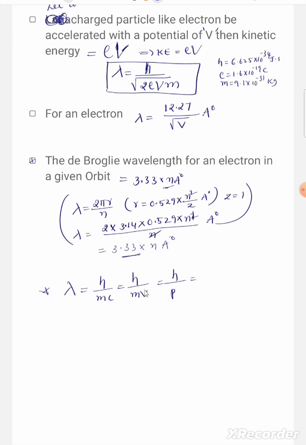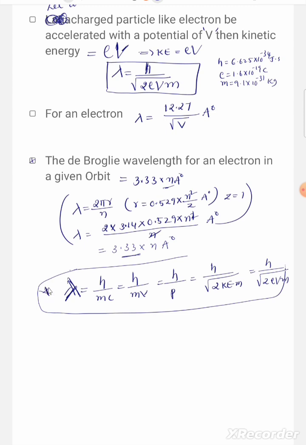Then we can write h by root of 2KEM, and also h by root of 2EVM. These are all the relations for de Broglie wavelength. With the help of these relations, we can easily solve whatever numericals are given. Thank you, children.